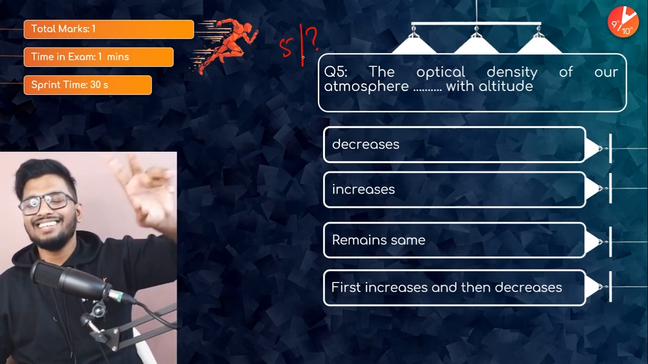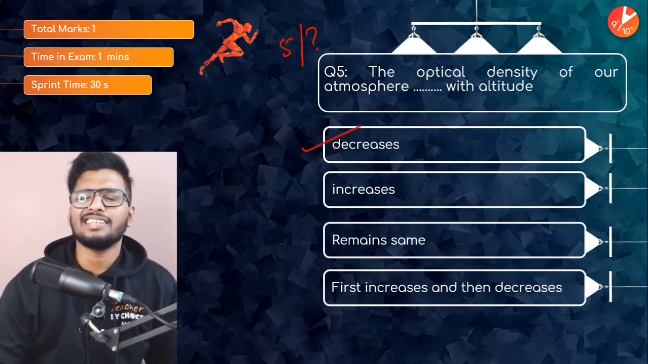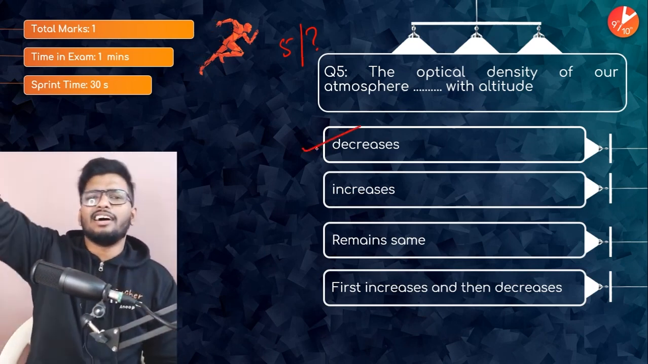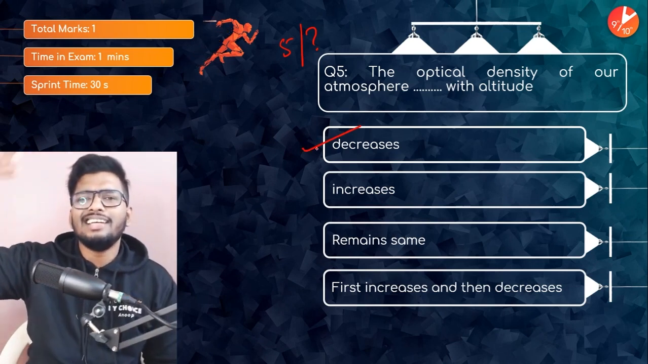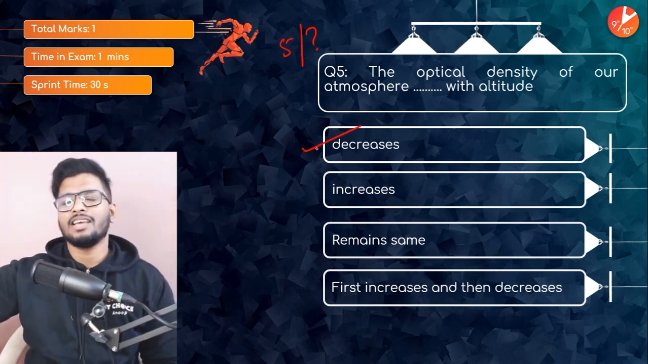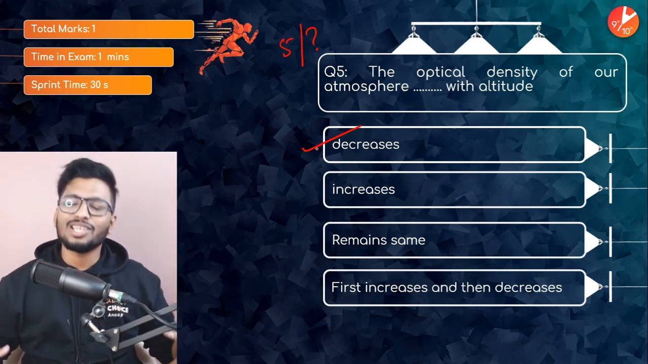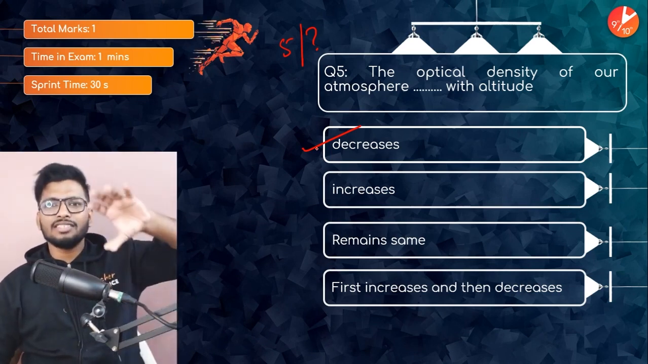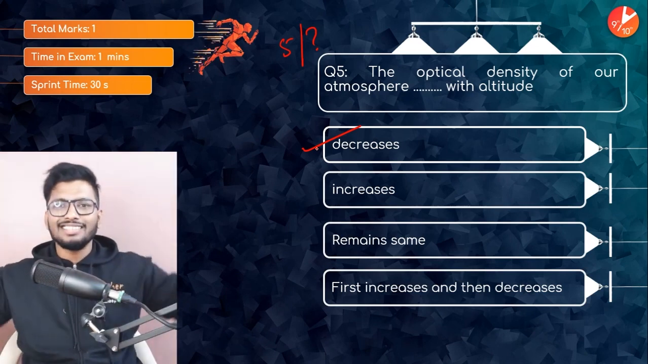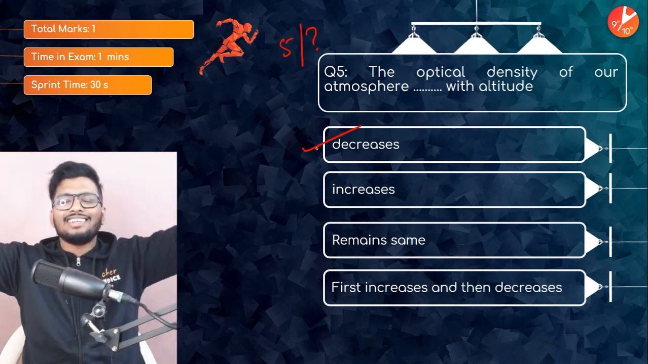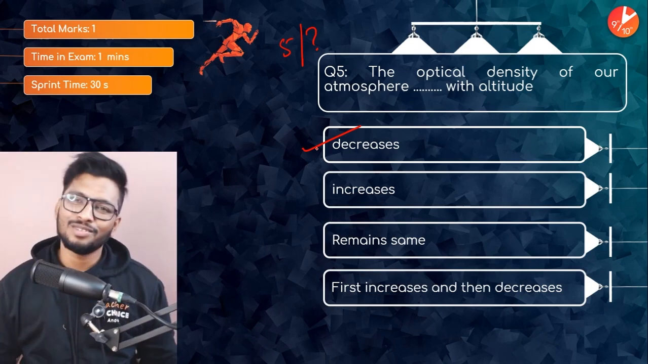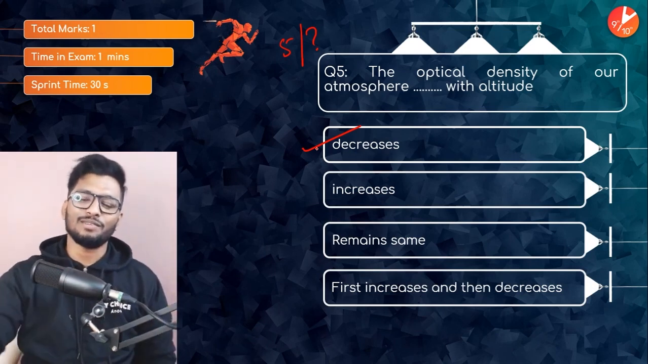Alright? In 3, 2, 1, it'll decrease, guys. Because as you go higher and higher, the density of air keeps on decreasing. Since the optical density keeps on decreasing, the refractive index will also keep on decreasing as you go higher and higher, because of gravity, majority of the air particles are near the Earth's surface. So as you go higher and higher, there'll be lesser and lesser air particles, no? So density would decrease. Super easy question.